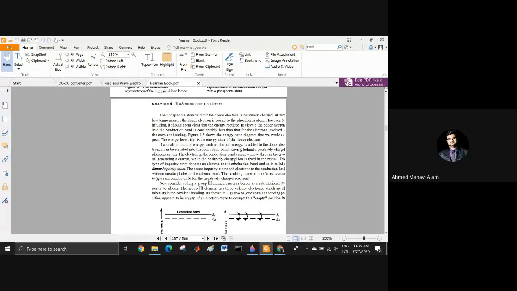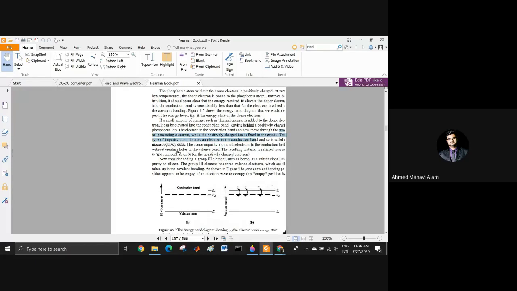The electron in the conduction band can now move through the crystal, generating a current, while the positively charged ion is fixed in the crystal. This type of impurity atom donates an electron to the conduction band. Very important line. This type of impurity atom donates an electron to the conduction band and so is called a donor impurity atom. The donor impurity atoms add electrons to the conduction band without creating holes in the valence band. The resulting material is referred to as an n-type semiconductor. We have created an n-type semiconductor.